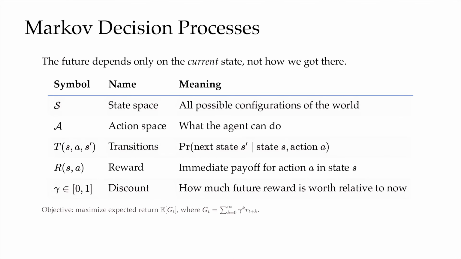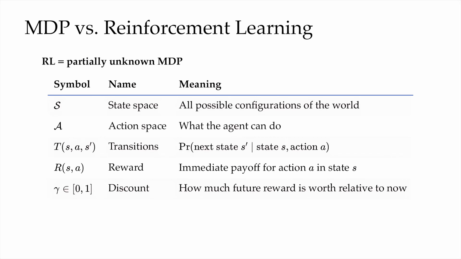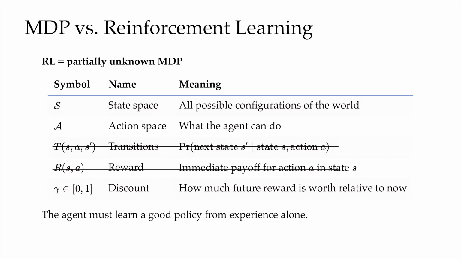Markov means memoryless, meaning that once we know the current state, the past history should not add any information about what's going to happen next. And that assumption is what keeps the math tractable. If we know all the 5-tuple, all these 5 rows, including the transition and reward, then it's a known MDP. And we can solve it by using planning algorithms like value iteration or policy iteration and so on.